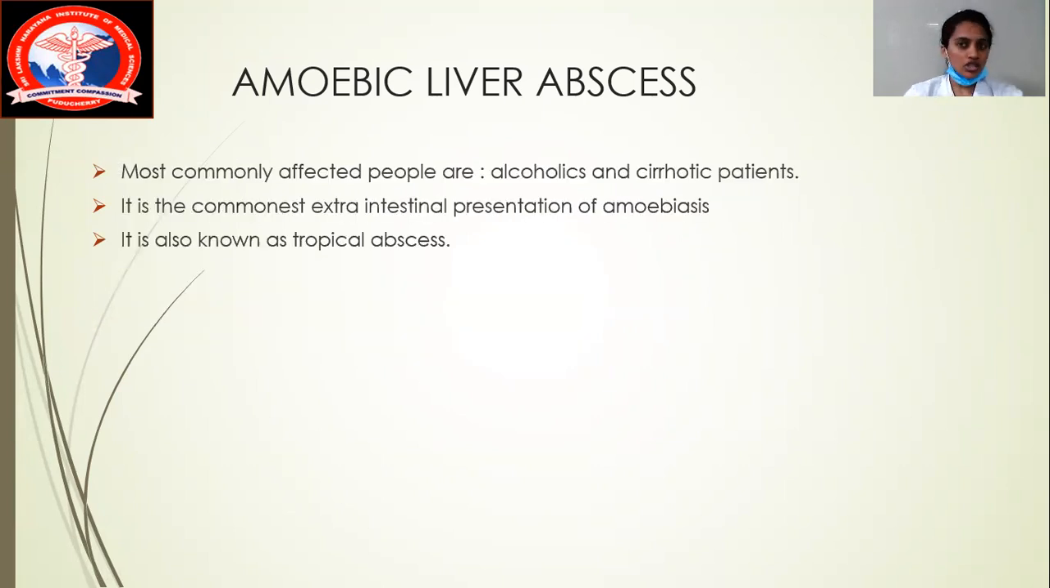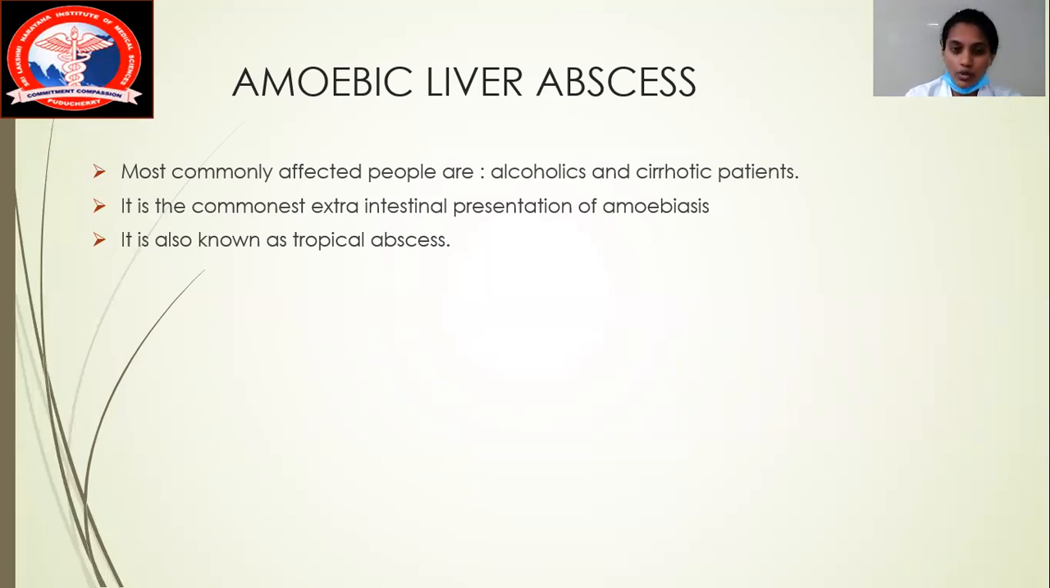The next question is, who are the people most commonly affected by amoebiasis? Usually, a person who is an alcoholic can easily get amoebiasis, which can progress into an amoebic liver abscess. The second category is a patient who has alcoholic liver cirrhosis or non-alcoholic liver cirrhosis, who can also easily get amoebic liver abscess. Amoebiasis has different kinds of presentations in the body. The most common extraintestinal presentation of amoebiasis is amoebic liver abscess. The other question is, what is the other name for amoebic liver abscess? Since it is most commonly seen in tropical countries, it got the name tropical abscess.